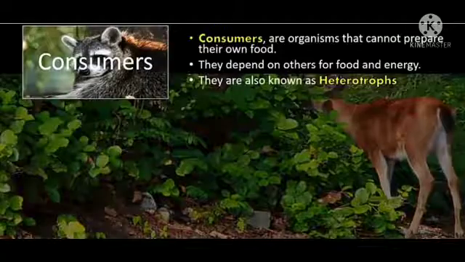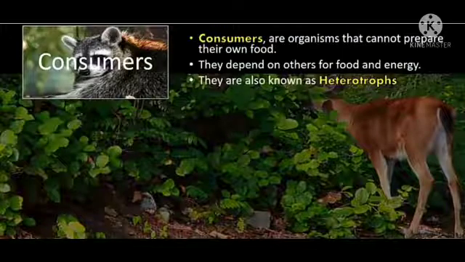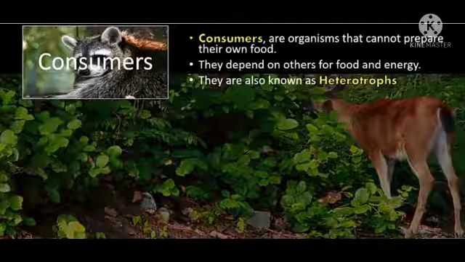Now next is your consumers or heterotrophs. Consumers are the organisms that cannot prepare their own food, and that's why they are called heterotrophs. They depend on others for their food and energy. Consumers or heterotrophs include all the animals and human beings.